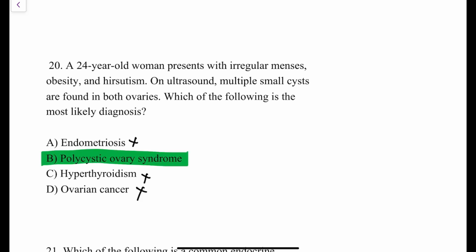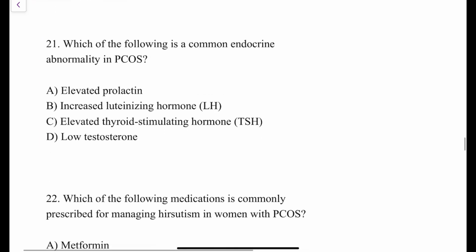So the most likely diagnosis over here is polycystic ovarian syndrome. Fine? Yes. The next question, which of the following is a common endocrine abnormality in PCOS?